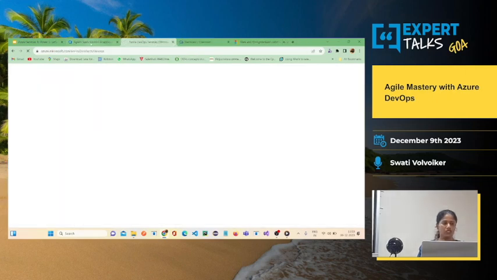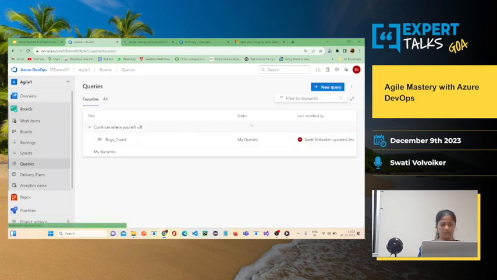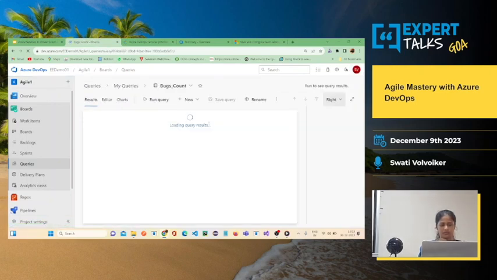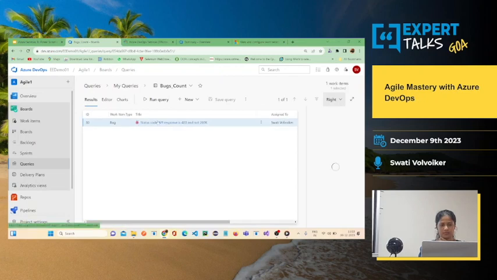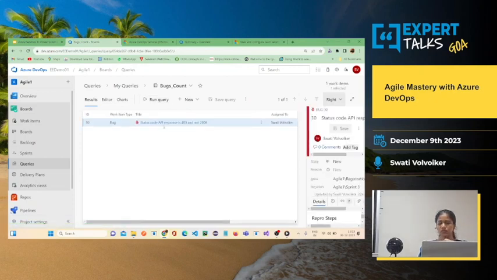Let me go to the agile one. Okay. So I have created a query here. You can create your own query and save and name it, or you can run it. So there was only one bug that was created, and it gave you the count of it. Okay.